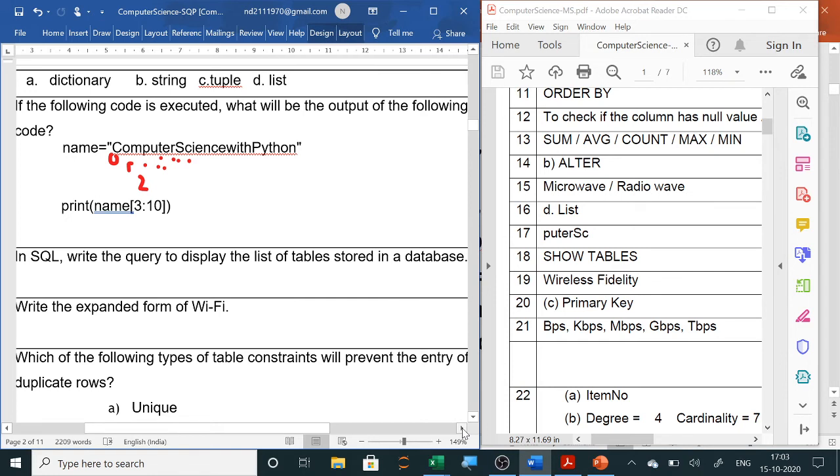Next, write the expanded form of Wi-Fi. So wireless fidelity, this we have already done in full forms. All the full forms we have to do.